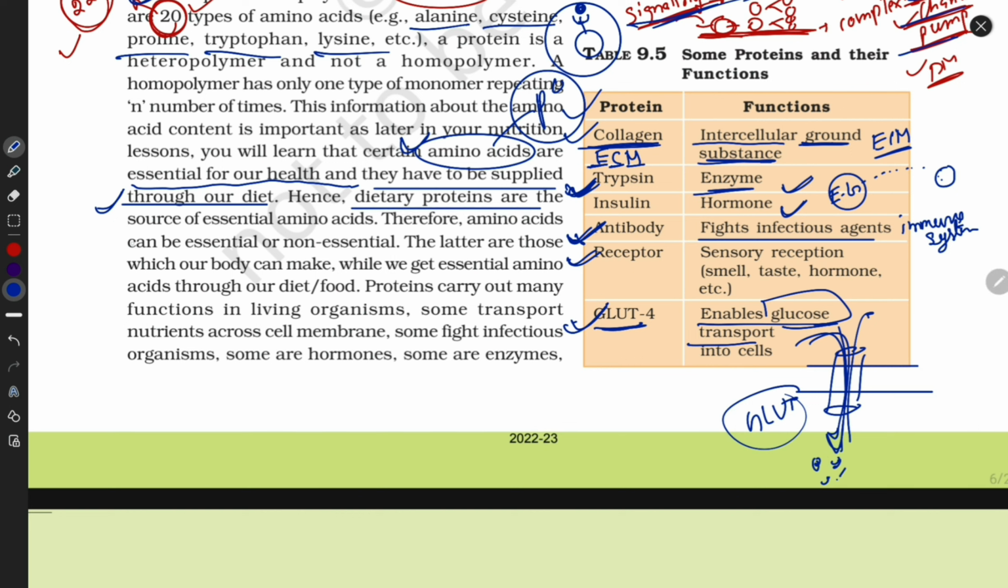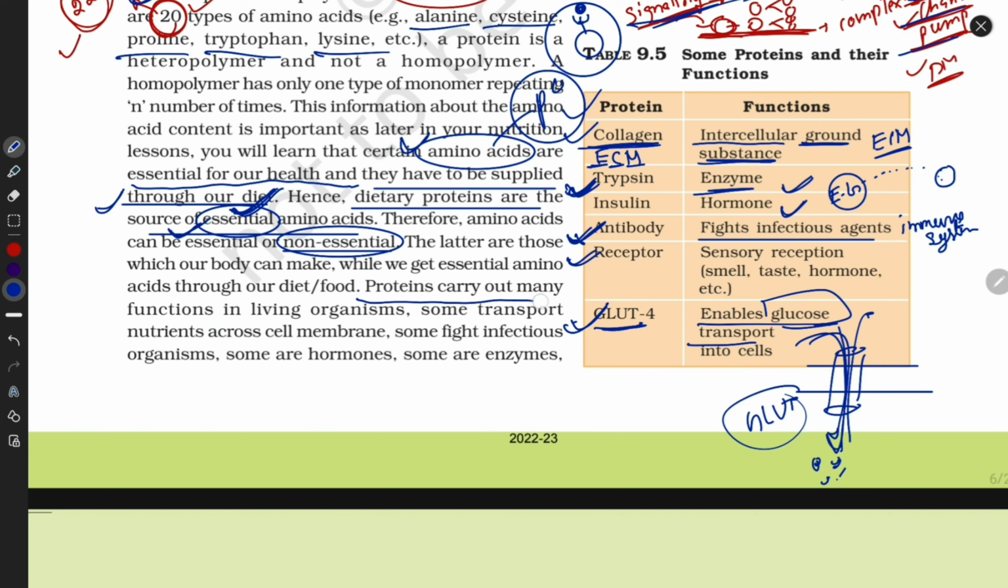Dietary proteins are the source of essential amino acids. Essential means those amino acids that our body can't synthesize, so we need to take them from the diet. Non-essential means they are required in less amount, and our body already synthesizes them, so we don't need to take them from outside. But for essential ones, we need to take protein from outside. If we don't, then we suffer from marasmus, kwashiorkor, or some kind of disease.